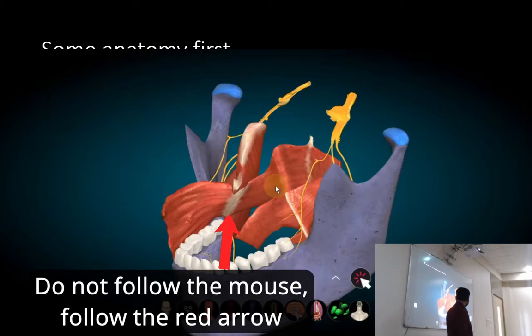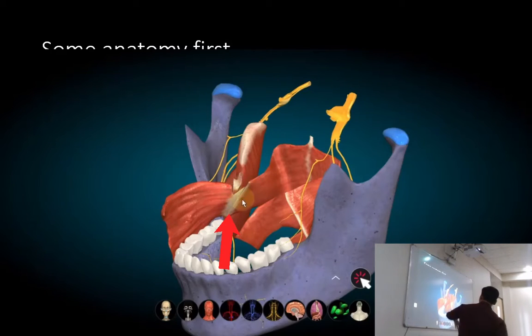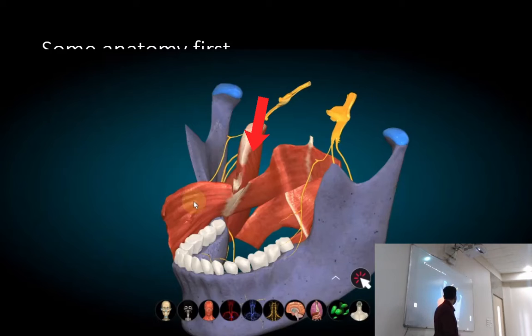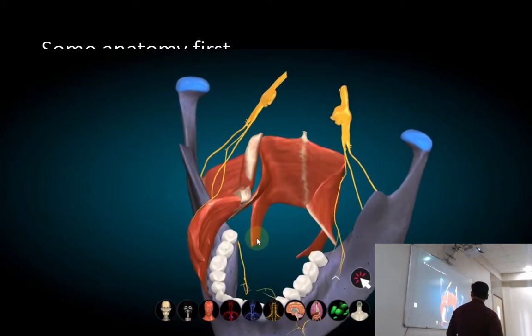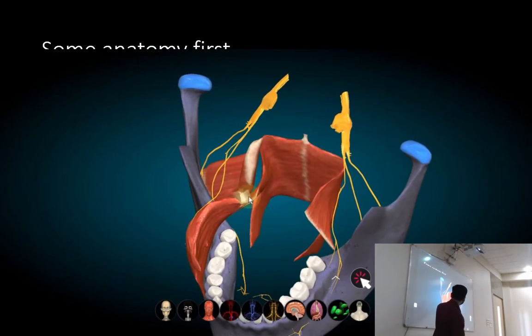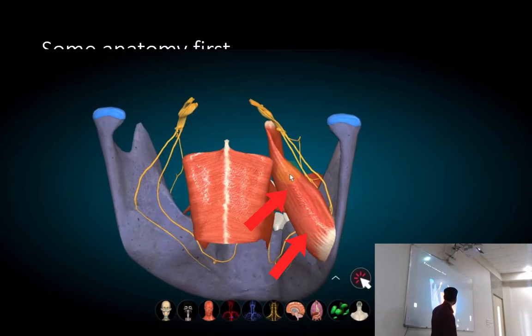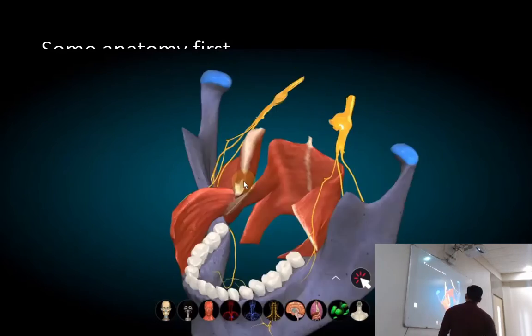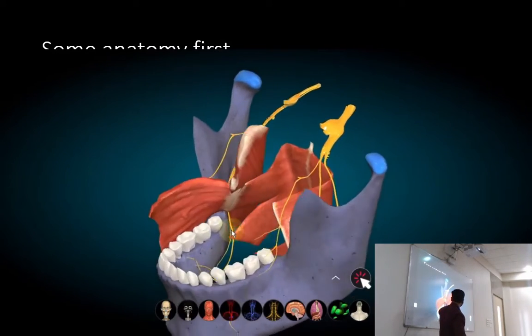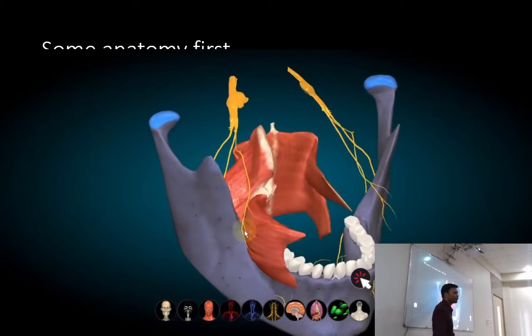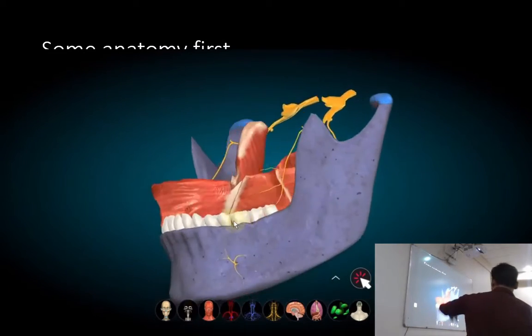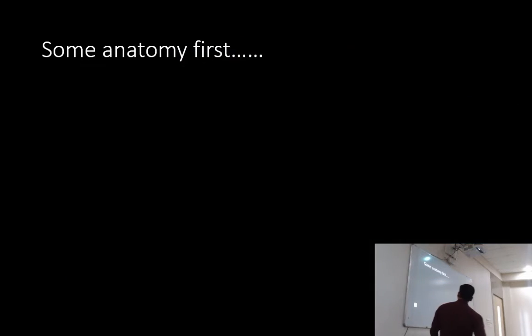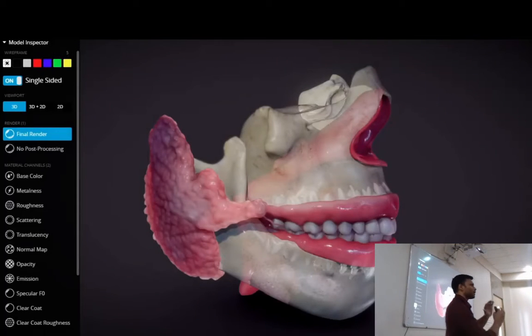So this is the pterygomandibular raphe, and we have this medial pterygoid muscle. Rotate it. Okay, so you can see lateral to the superior constrictor, we have the medial pterygoid muscle, which is pretty close to the pterygomandibular raphe. And we are going to insert the needle at this site. So it is pretty close to the medial pterygoid muscle. This is going to come into play later on in the complication section at least. Then I hope you remember there is the parotid gland at the posterior border of the ramus.